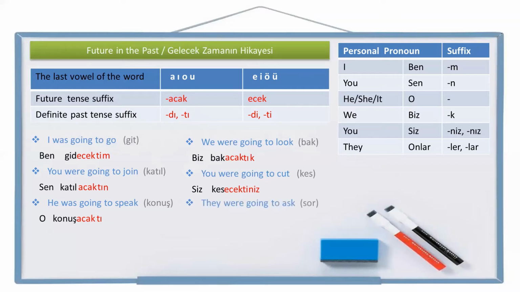One last example. They were going to ask. Ask is sor in Turkish. Let's write the personal pronoun they first. Onlar. Ask, sor. Going to ask, soracak. Be careful. For the personal pronoun they, we are going to write the personal pronoun suffix now, soracaklar, and after that we are going to add the definite past tense suffix d. So the sentence is, onlar soracaklardı. They were going to ask. Onlar soracaklardı.